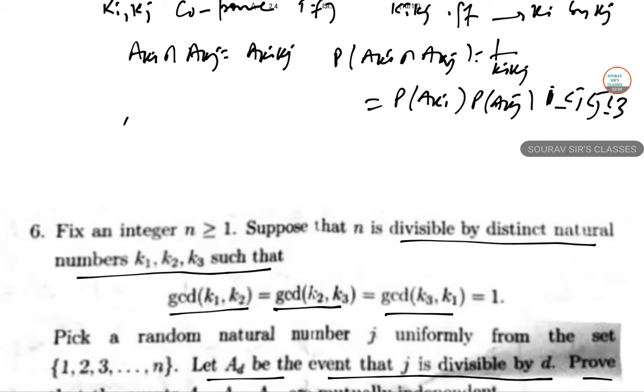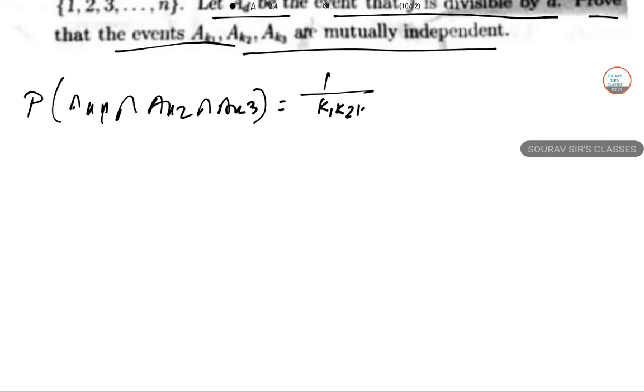Now A of K1 intersection A of K2 intersection A of K3 is A of K1 K2 K3, and the probability of their intersection is 1 by K1 K2 K3. So that is the probability of A of K1 times the probability of A of K2 times the probability of A of K3.